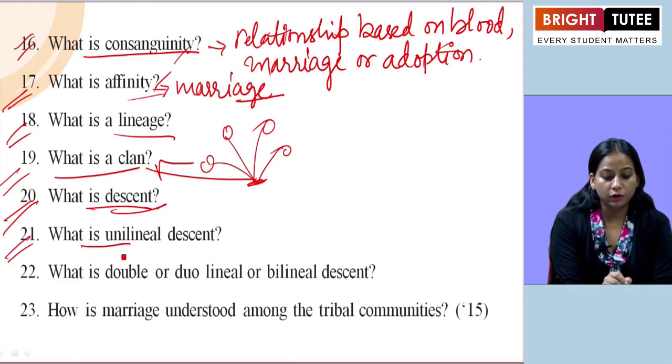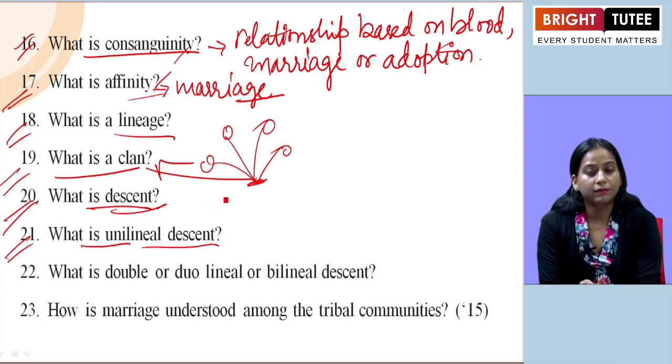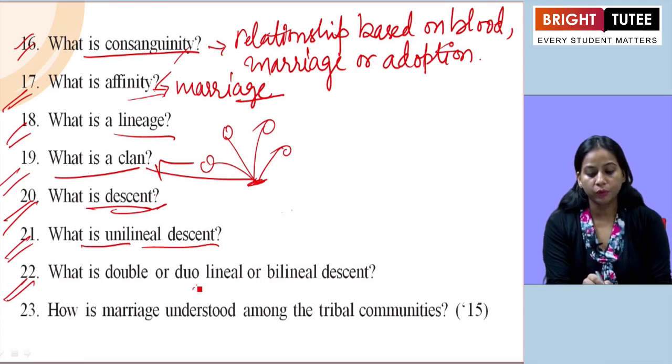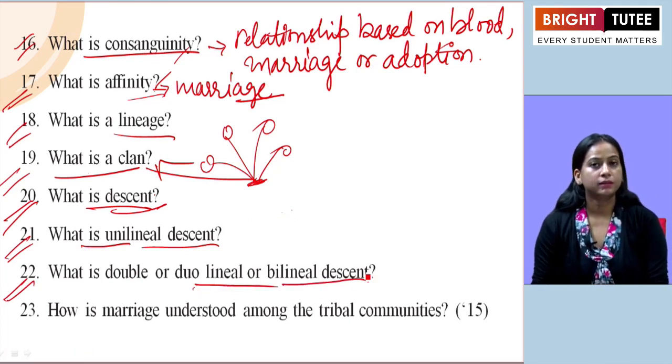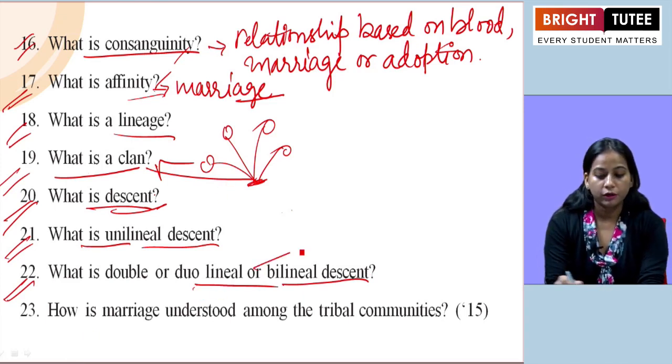What is unilinear descent? Here unilinear descent is that form of descent in which a relationship is emphasized through one sex or one line, means either from the male side or the female side. The next one, what is double or dual linear or bilinear descent? So here double or dual linear or bilinear is giving the indication of 2.